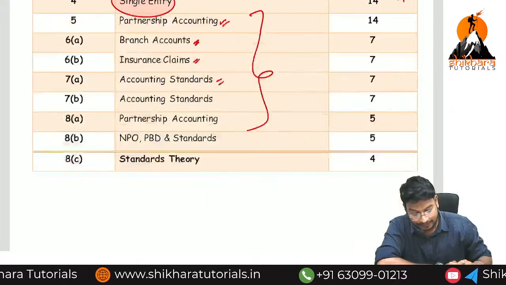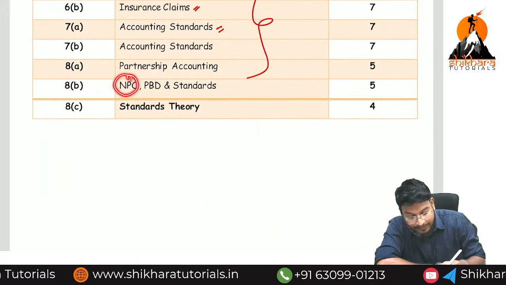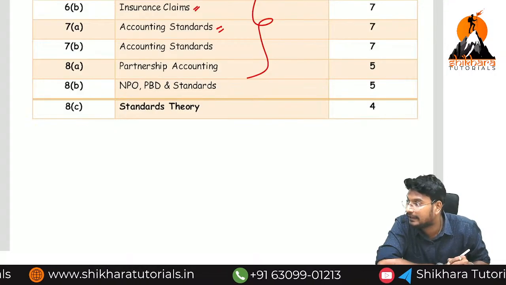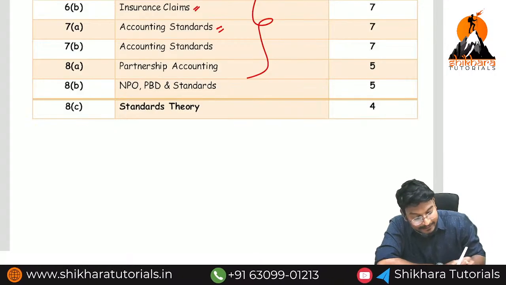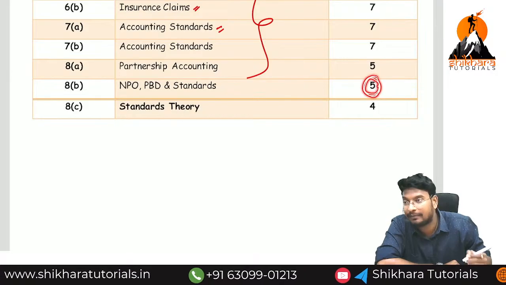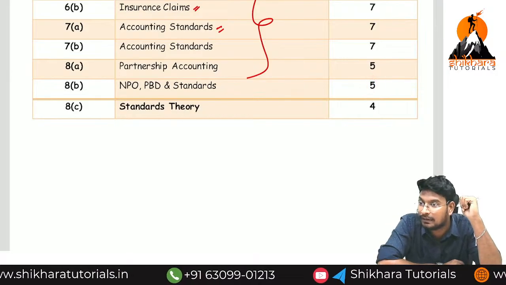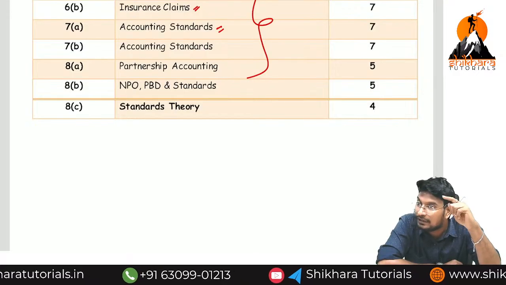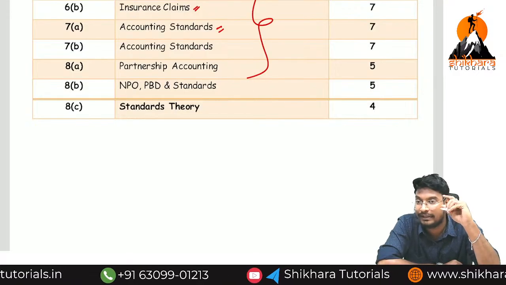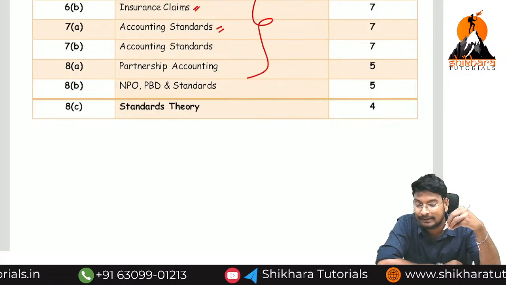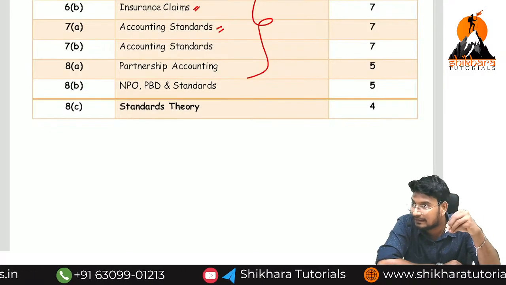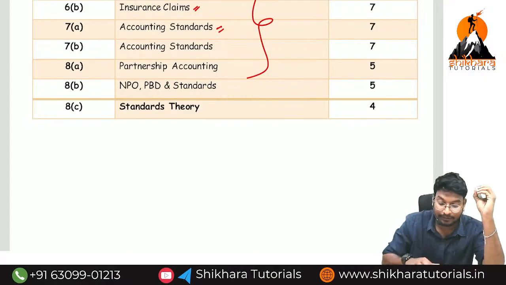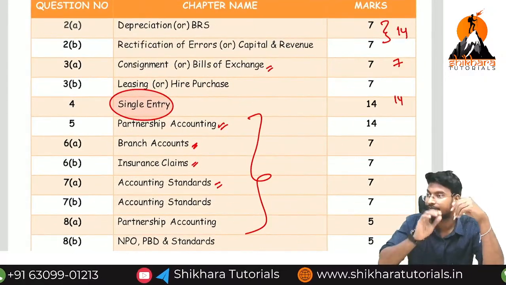35. Then after, we are having a concept called NPO and provision for bad debts. Provision for bad debts, I think you have learned. Again this topic is for how many marks? 5 marks. Totally how many marks? 40 marks we are getting from which syllabus? Foundation syllabus. That means 40 marks are easy or not easy? Easy. Easily we can get the 40 marks even without revising other topics.